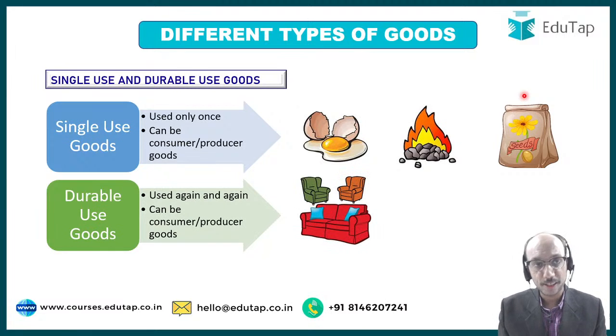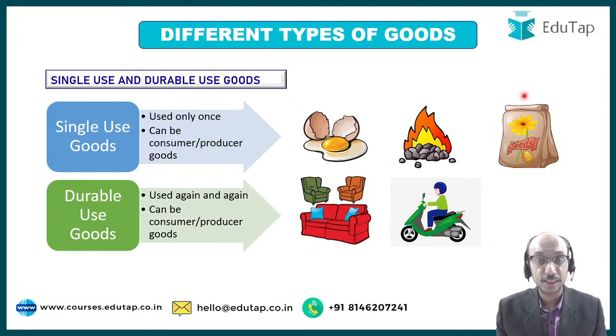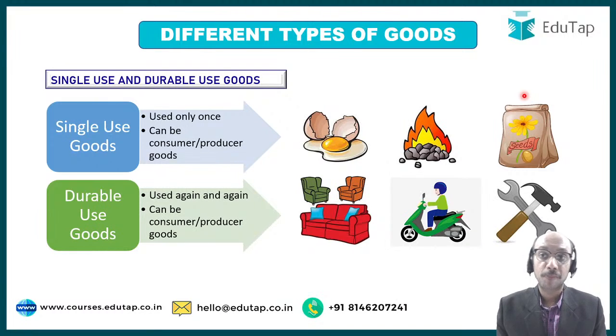So your sofa, that is a durable use good. It's not that you sit on a sofa and then throw it out of your house, never use it again. No, you don't do that. Your scooty, your bikes, your cars, your automobiles, these are examples of durable use goods. The tools and equipments and instruments that we use, these are also examples of durable use goods.